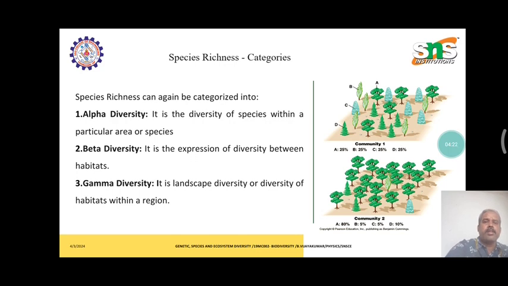Under the richness category, there are alpha diversity, beta diversity and gamma diversity. Alpha is the diversity of species within a particular area. Beta is an expression of diversity between habitats. Then gamma is the landscape diversity, or diversity of habitats within a region.